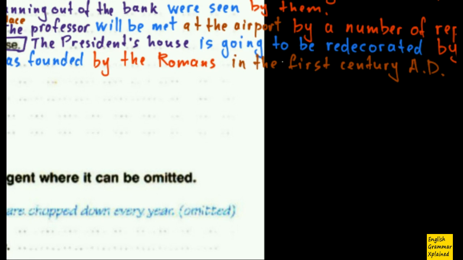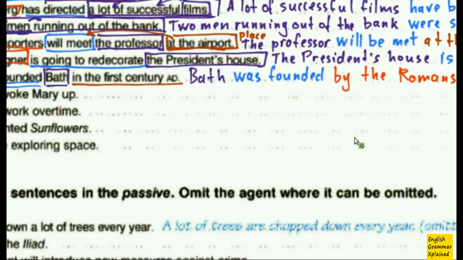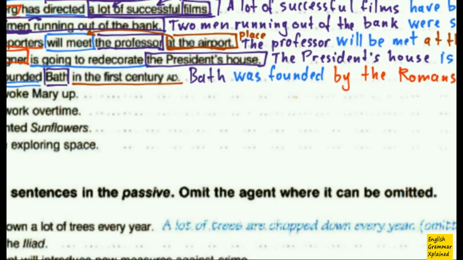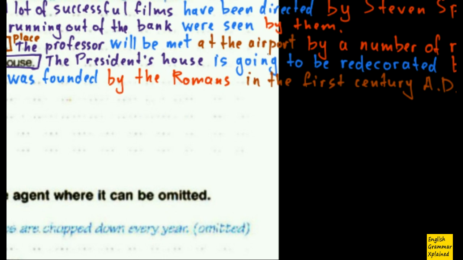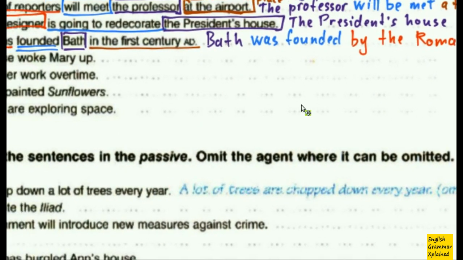As you see, all the words showing time of action don't move anywhere. They just stay where they are. Unlike the place of action, which should be after the main verb. That's very important.